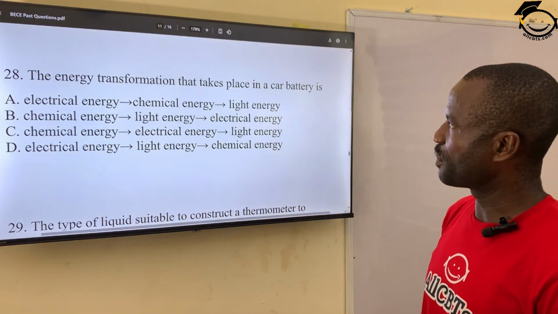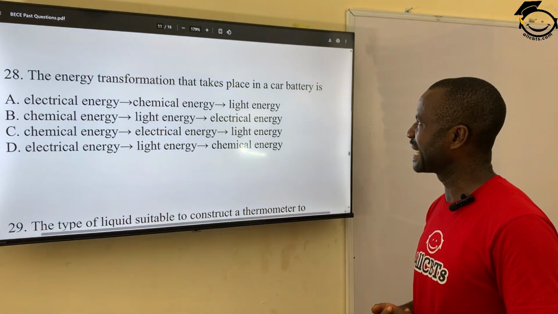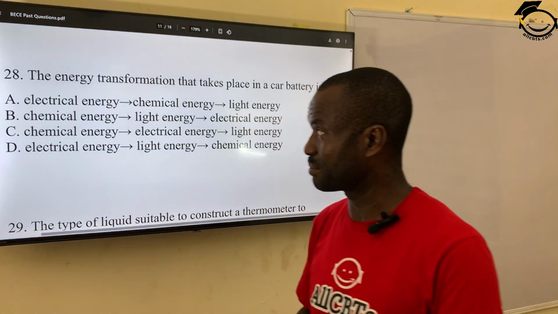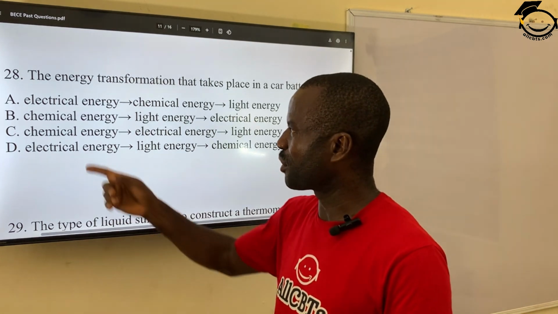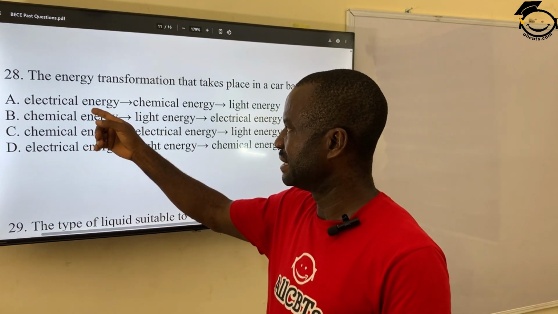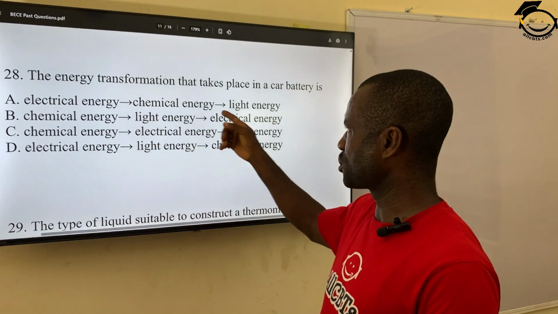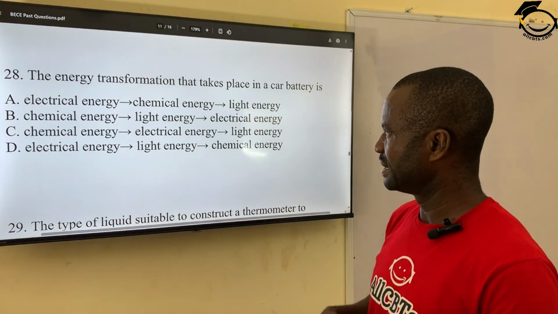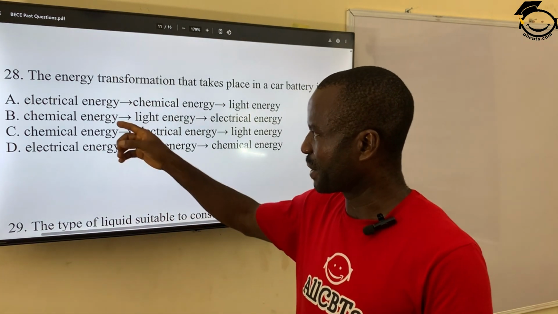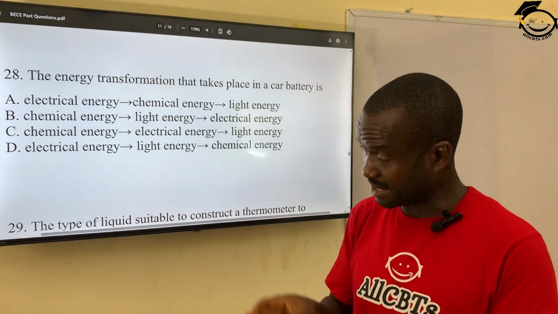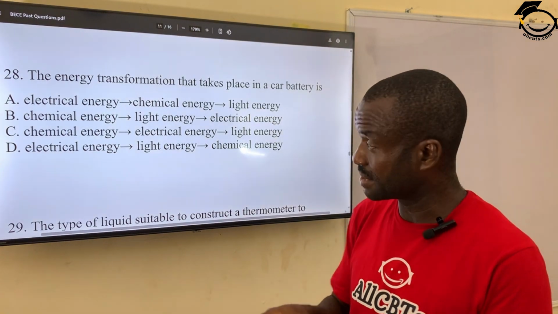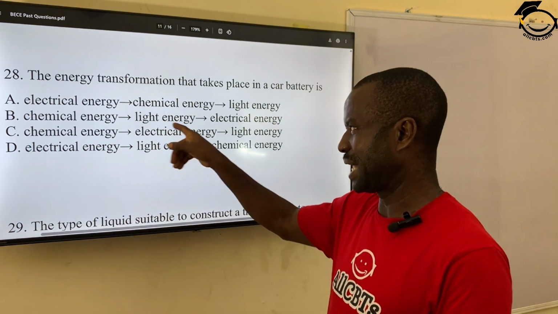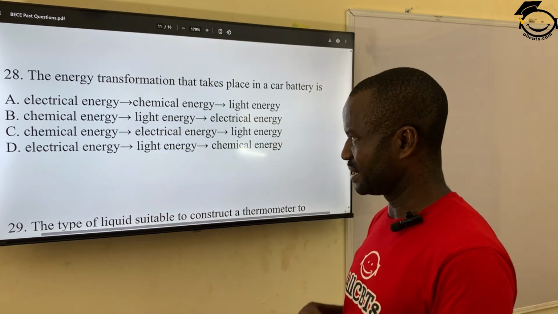28. The energy transformation that takes place in a car battery, what are the energy changes? A, from electrical to chemical, then back to light energy. B, from chemical energy in the battery, that is the batteries contain some acid, which is chemical, of course, then to light, and then to electrical energy.